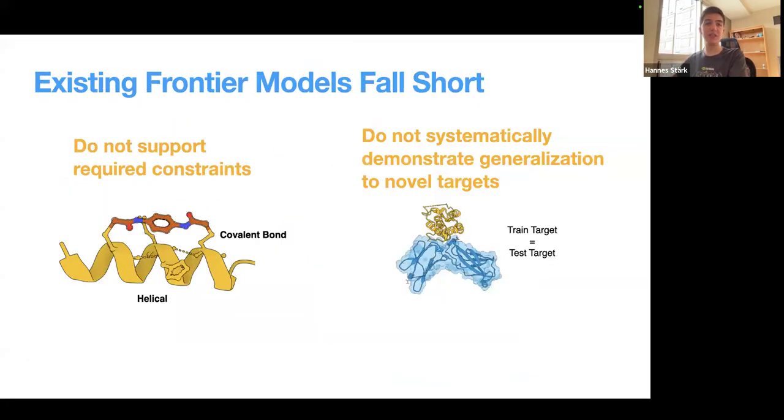Now, to do this, the existing frontier models would already fall short in just a single drug discovery example. First, they do not support the required constraints that the human expert wants to impose here on the design. And second, telomerase is a novel target in the sense that there are no existing bound proteins or peptides to this target. And the existing frontier models have not been demonstrated to generalize to such novel targets.